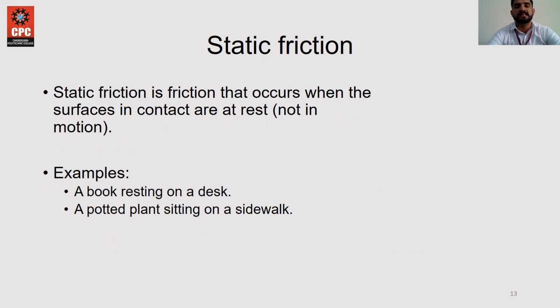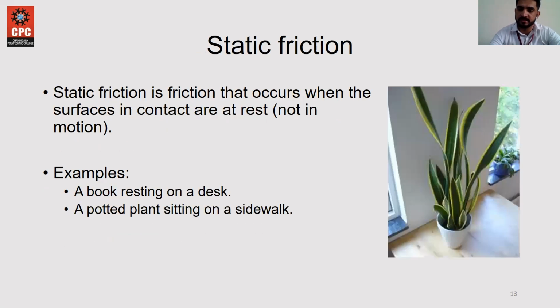The last is static friction. The friction that occurs when the surfaces are in contact at rest, not in motion, only at rest. It happens, you can see in this diagram, because the weight of this flask, where a plant is planted, directly pushes in the downward direction on the table. The irregularities between the table and the flask come in contact tightly because of the force acting on it in the downward direction.